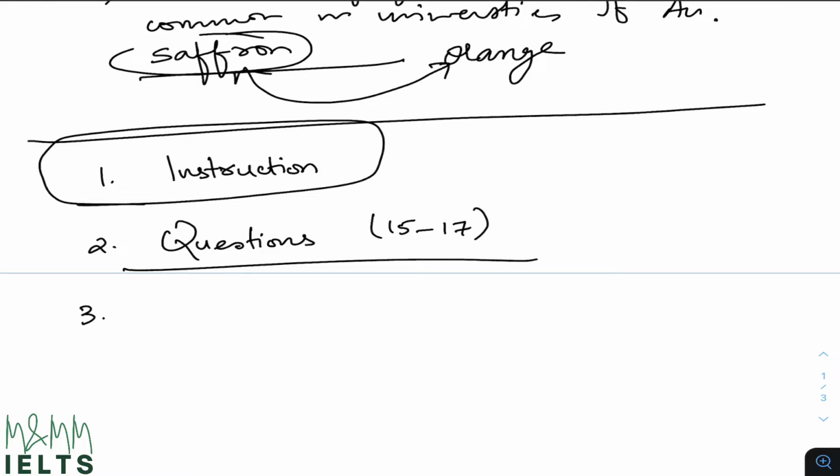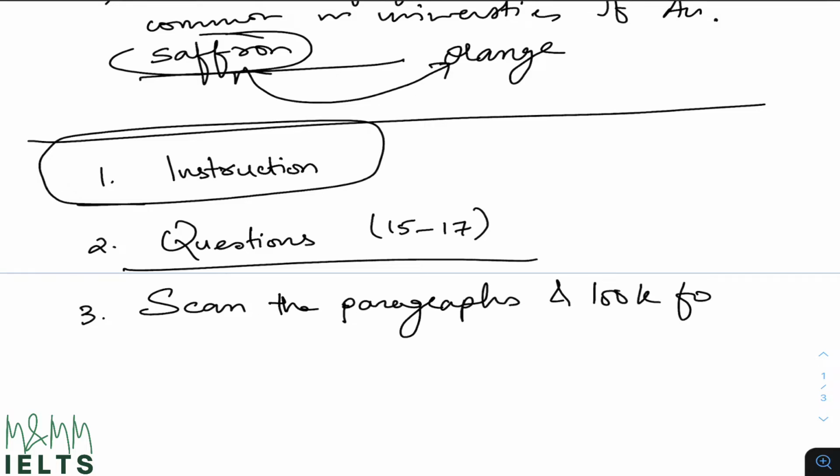Maybe if you have any number or any date, they cannot change it in the paragraph, they will keep it the same. So look for those dates or numbers or something similar piece of information and then look for your answer. All right, we'll do one question and see how it goes. So I'll just write down the last step here as scan the paragraphs and look for answer.